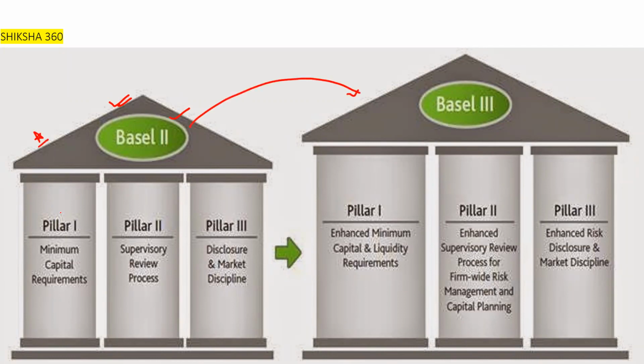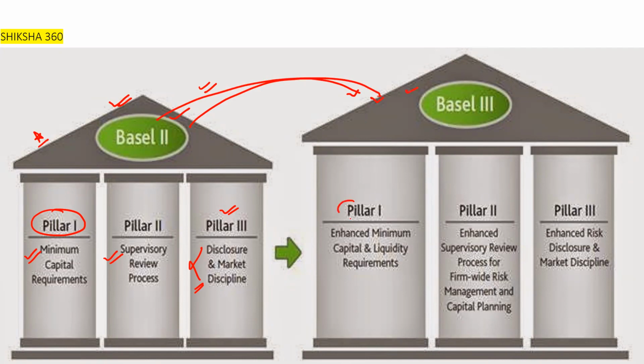Let's say that under Basel 2, we have pillar 1, minimum capital requirement. Under pillar 2, we have the supervisory review process, and under pillar 3, we have disclosure and market discipline. So what are the changes that will come under Basel 3? I request all of you, please remember this slide, because then you will be able to understand clearly the basic difference between Basel 2 and Basel 3.